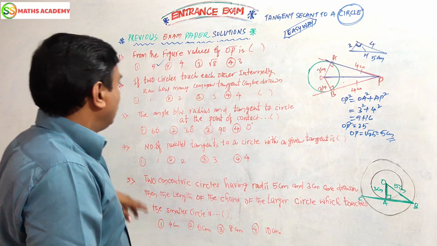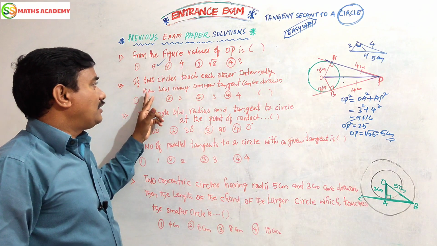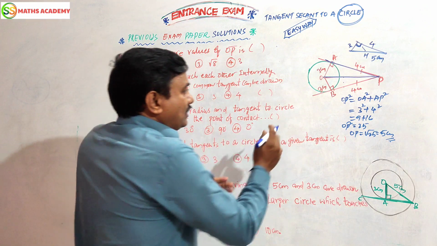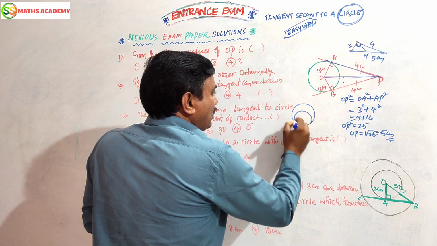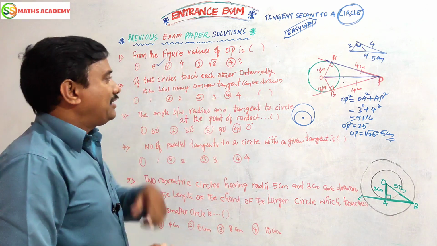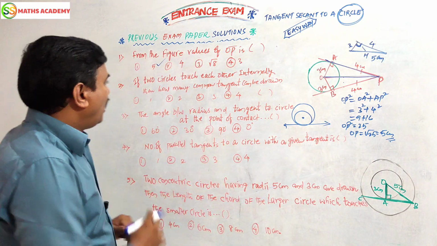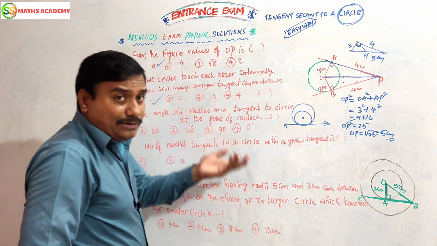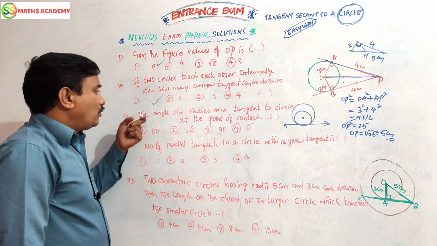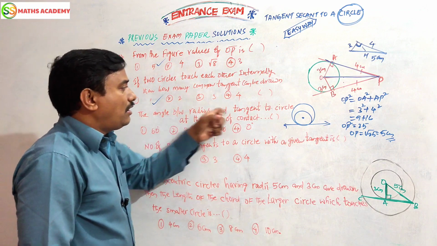That's it. Next. If two circles touch each other internally, then how many common tangents can be drawn? Two circles touch internally like this. How many common tangents can be drawn? Only one common tangent. This is the one common tangent. That's it, the answer is 1. Suppose it is external, we can draw 3 tangents, at most 3.